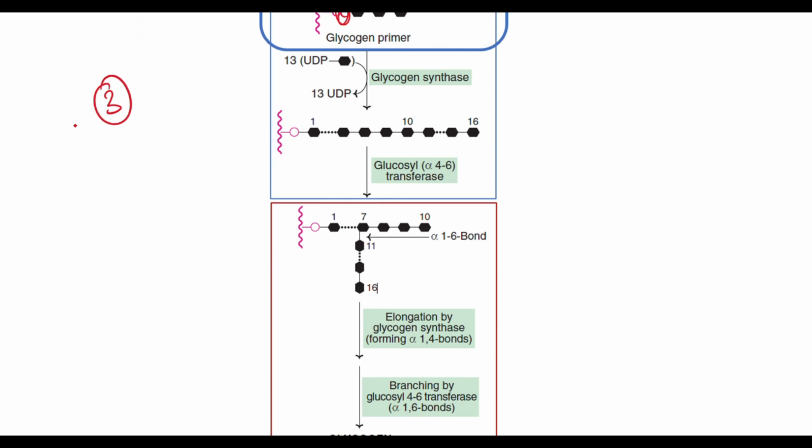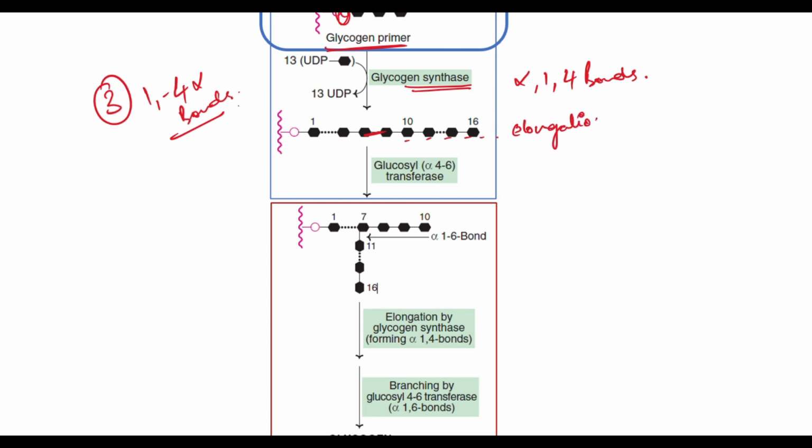Now coming to the third part, that is the formation of 1,4 alpha bonds. Now this glycogen primer with the help of glycogen synthase will form alpha 1,4 bonds at the glycogen primer molecule, and it will start elongation process. Okay.